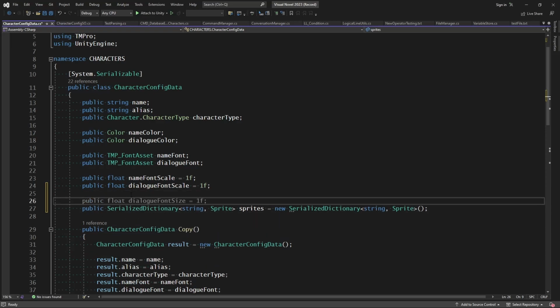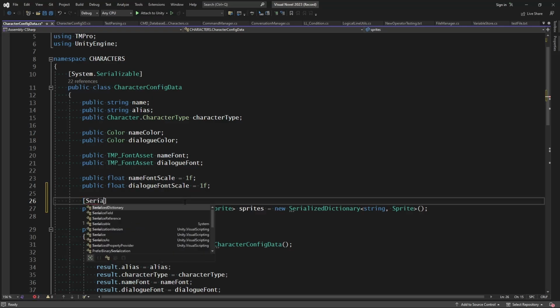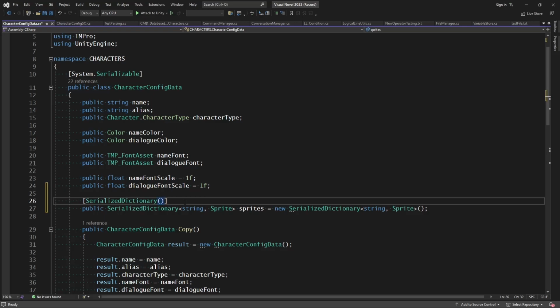So we need to give this a header so that we can give a title that will be visible inside of our inspector and we know what we're assigning. So inside of brackets, let's define what this is. Let's make it a serialized dictionary, and inside of parentheses, the title for our string is going to be the path or ID. Then we'll have a comma, and inside of quotes, we'll put sprite.